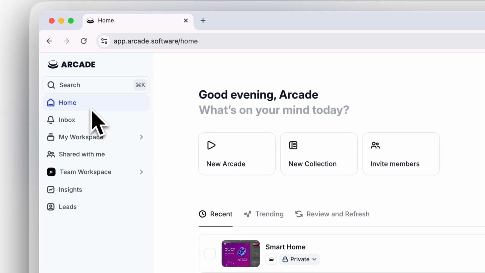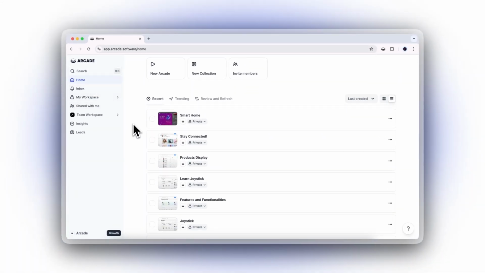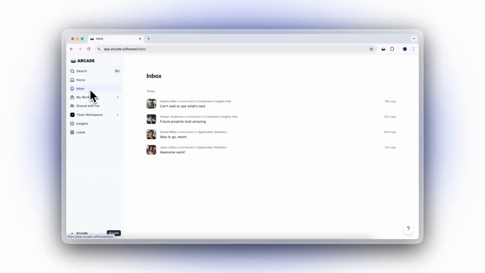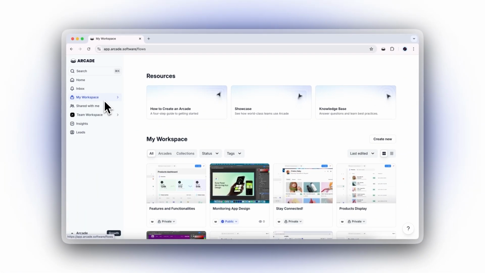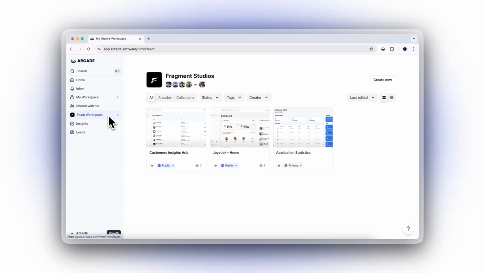Home, your main dashboard for quick access to demos, recent activities, and key updates. Inbox, stay in sync with your team through real-time comment notifications across your arcades. My Workspace, your personal area for creating and managing demos privately before sharing. Team Workspace, access all your shared demos and collaborate with your team.